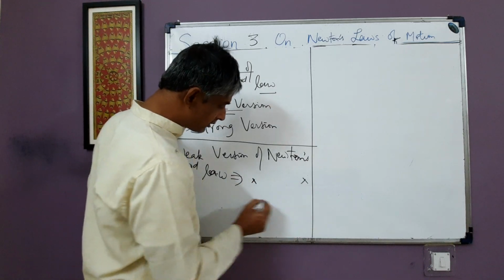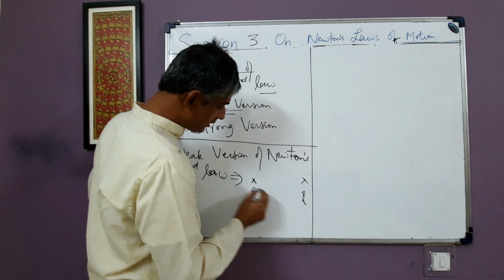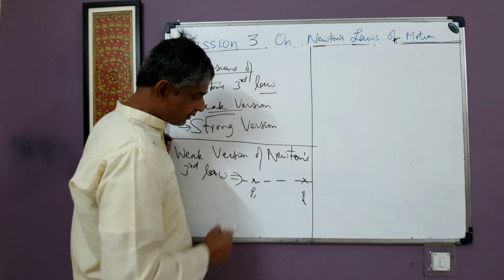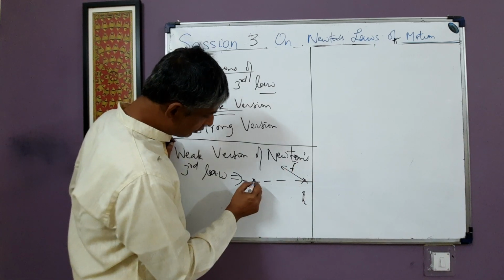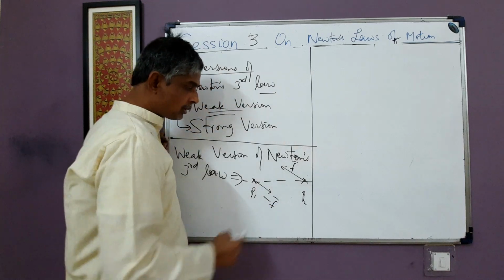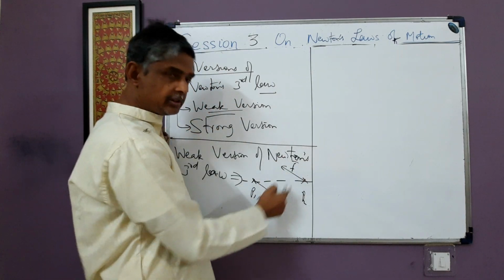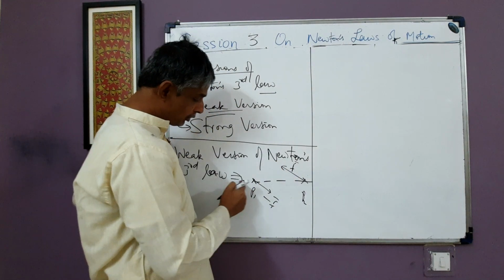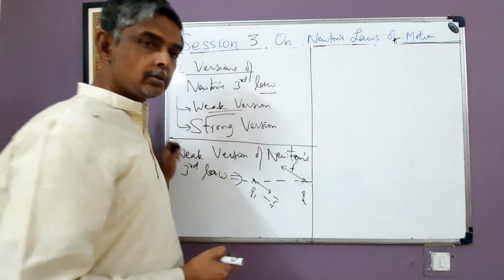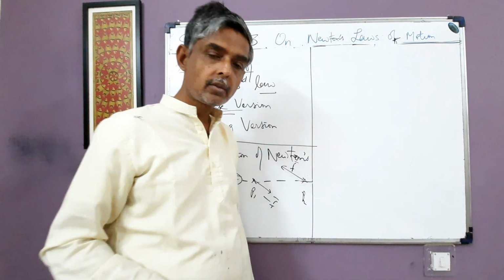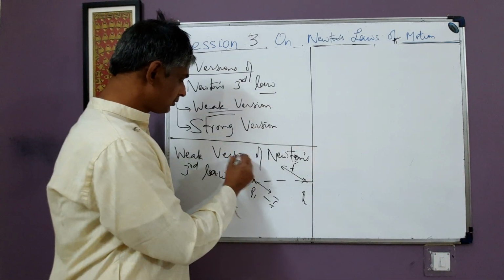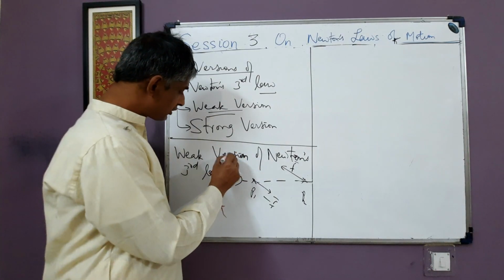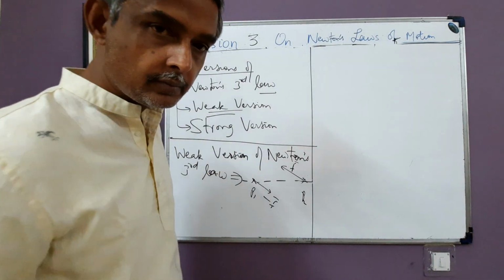For example, I show it here. P1 and P2 are two particles. This is a line joining the two particles. Suppose P1 exerts a force F on P2. P2 exerts an equal and opposite force minus F on P1. So these two forces are equal in magnitude, opposite in direction, but they are not along the line joining the two particles. This is called the weak version of Newton's third law.